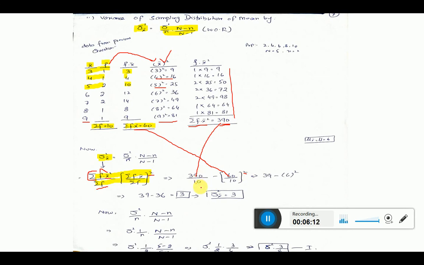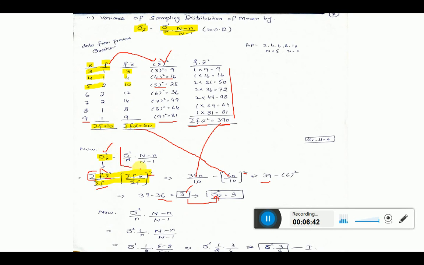390 divided by 10, you will get 39, and then 60 divided by 10, you will get 6, and then take the square. Now 6 square becomes 36. 39 minus 36, you will get the value 3. Now this 3 is the value of your sampling distribution of mean variance, or simply stated, the variance of the sampling distribution of mean by the without replacement method. Now I have calculated sigma square x bar, which is 3.